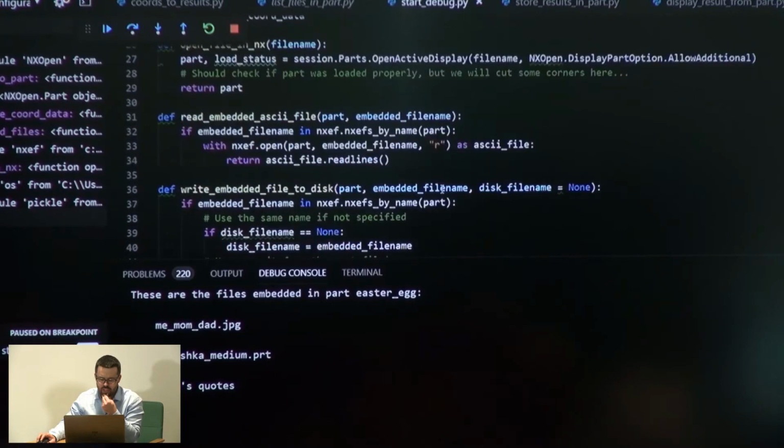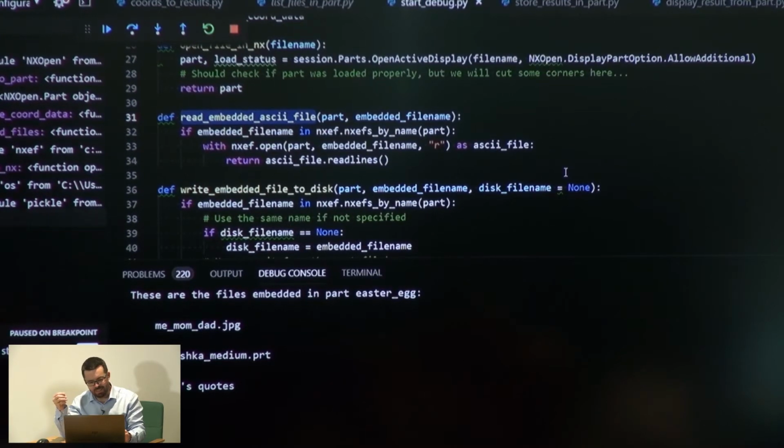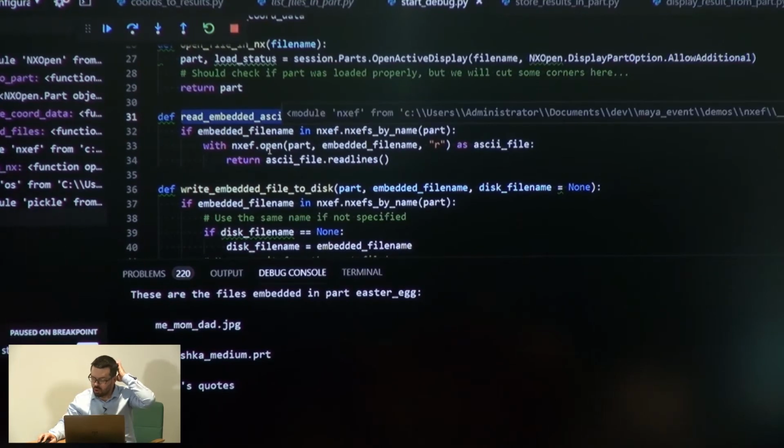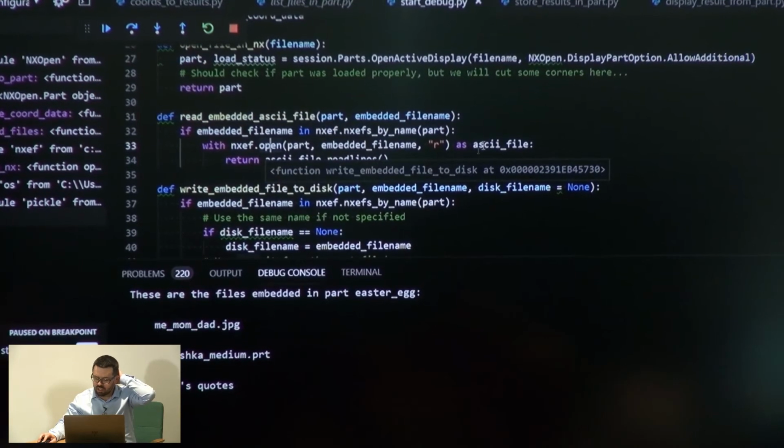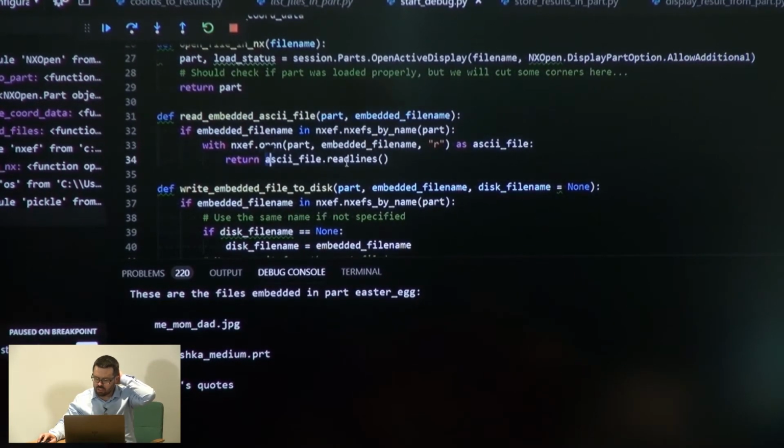So I created this function that allows me to read an embedded ASCII file. I'm assuming those quotes are in ASCII. Of course, they are. What this does, again using the NXEF module, is it opens this file and basically returns the lines of this file as a list of lines.